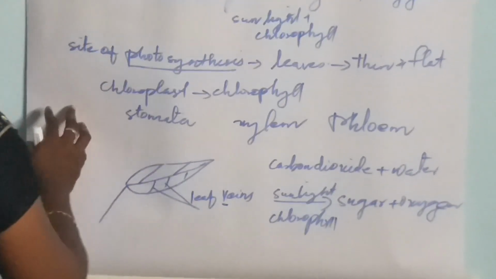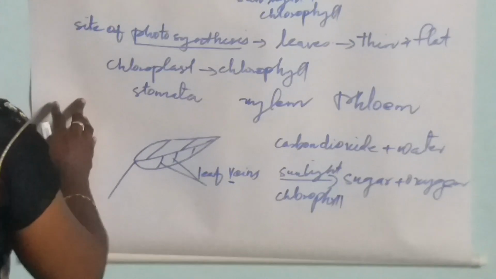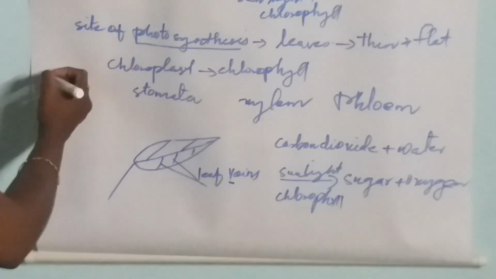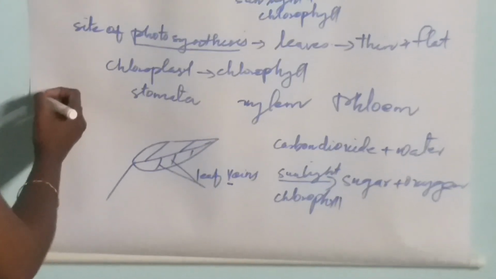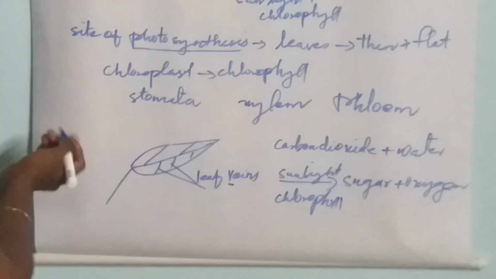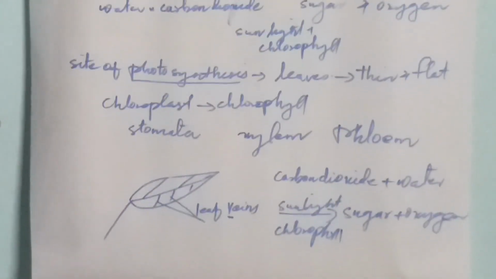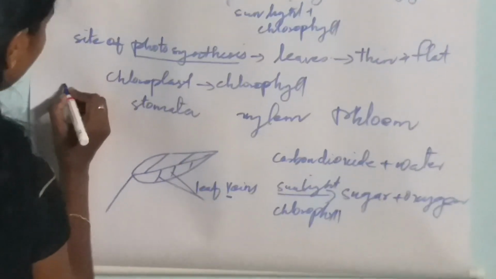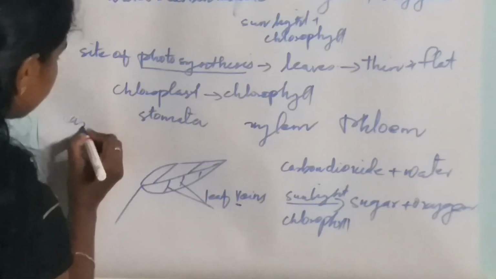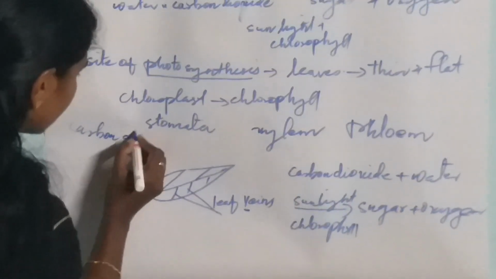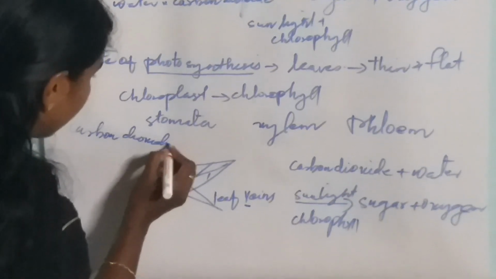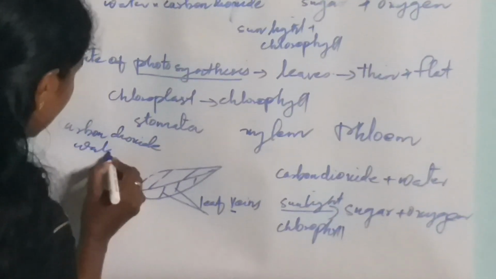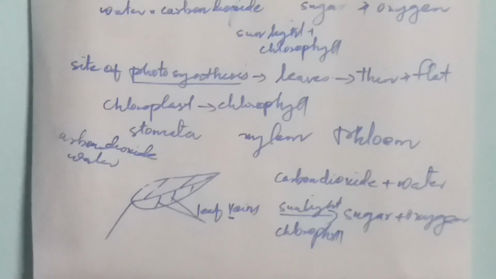The next question: what are the essential things needed for the process of photosynthesis? What are the substances? All of you know already, we said plants prepare food in leaves with the help of carbon dioxide and water. Plants prepare food by the use of carbon dioxide and water.